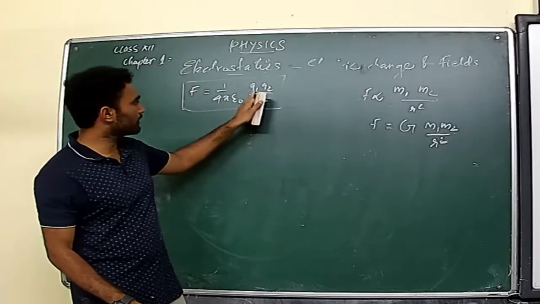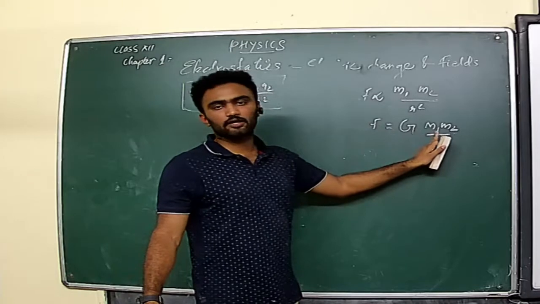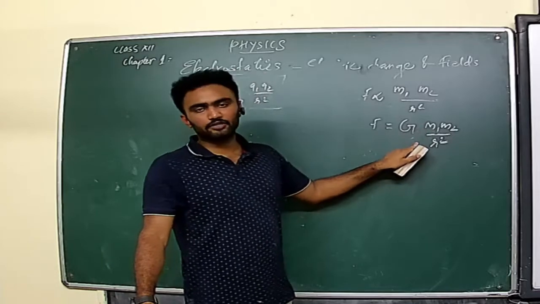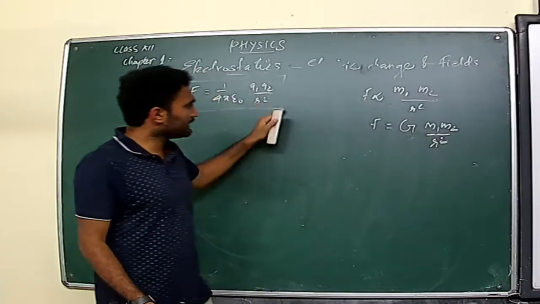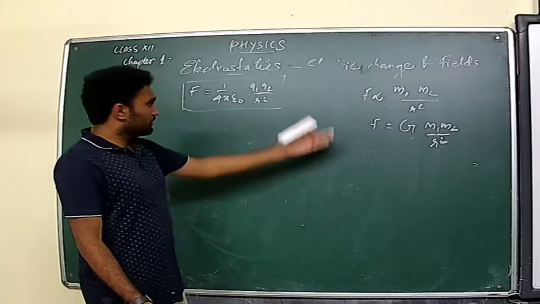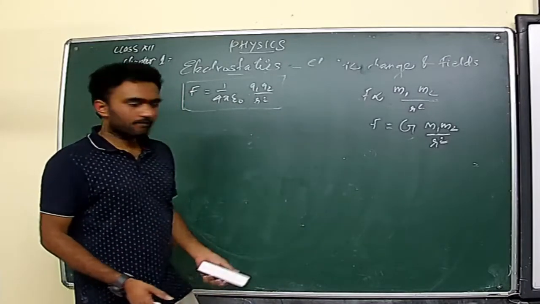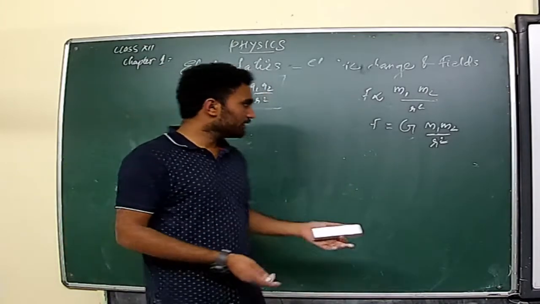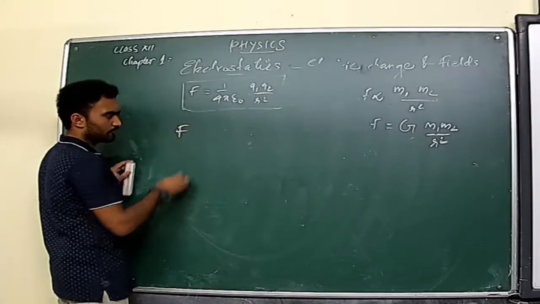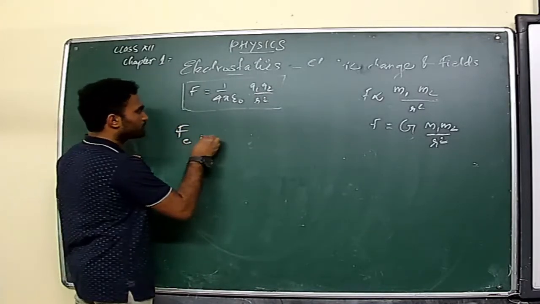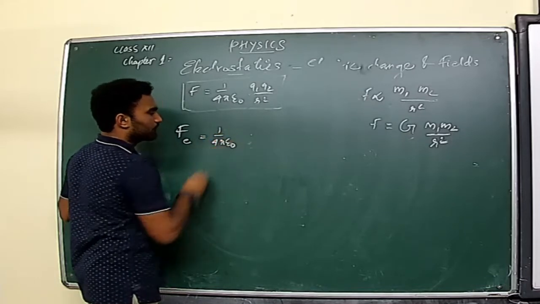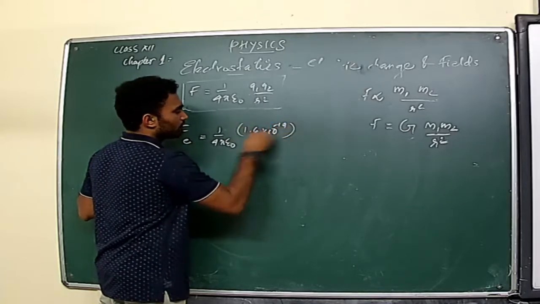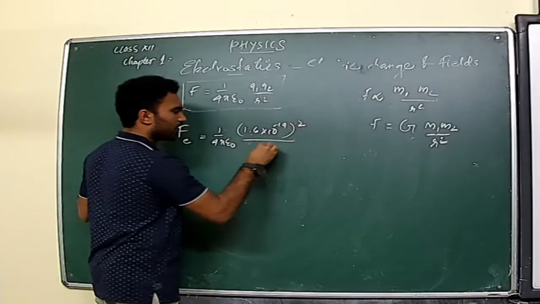Here instead of charge we consider the mass of the body, and the constant here is the Coulomb's constant, while there it is the gravitational constant, but both obey the inverse square law. And similarly, if you consider two protons, we can consider the gravitational force and electric force for the two cases. If you consider two protons, then what will be the electrostatic force between the two protons? That will be equal to 1 by 4 pi epsilon 0 Q1 Q2, that is 1.6 into 10 raised to minus 19 Coulomb whole square divided by distance. Just put it as R itself, R square.